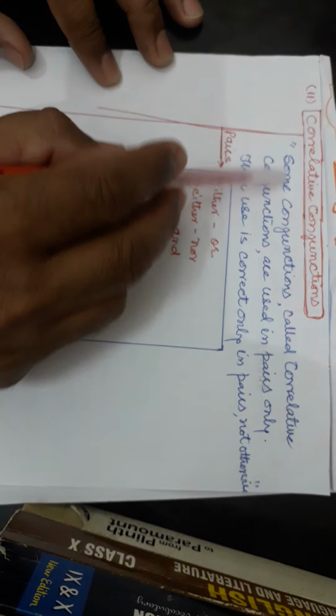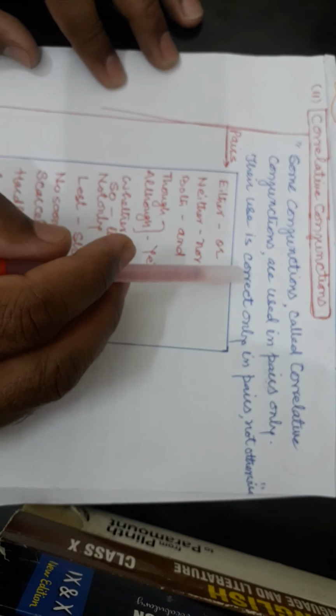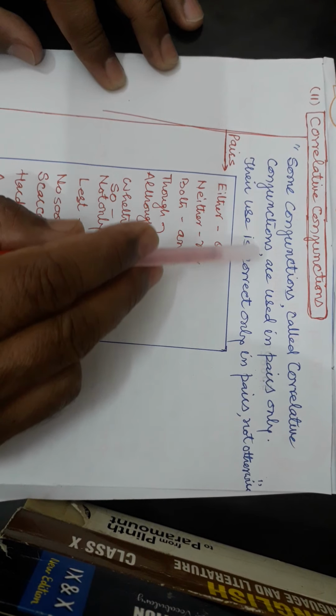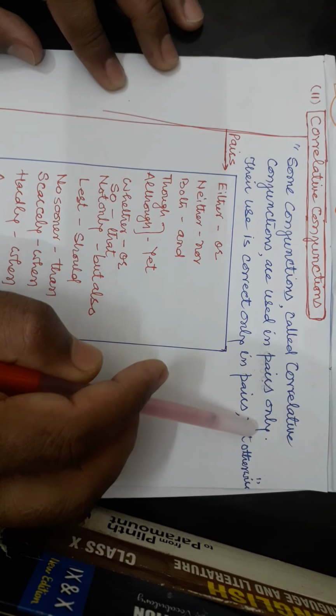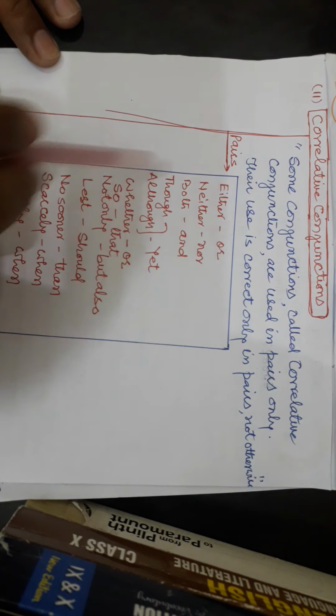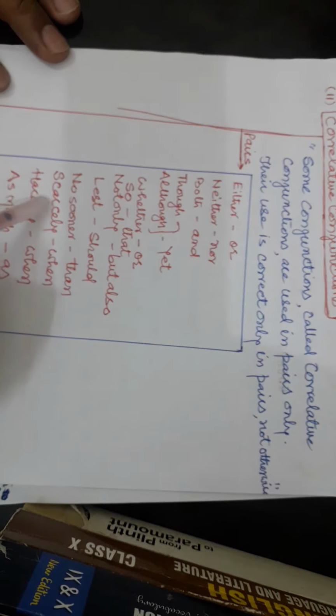Next one is correlative conjunctions. Some conjunctions called correlative conjunctions are used in pairs only. Their use is correct only in pairs, not otherwise. Means to say that these types of conjunctions are in pairs only.